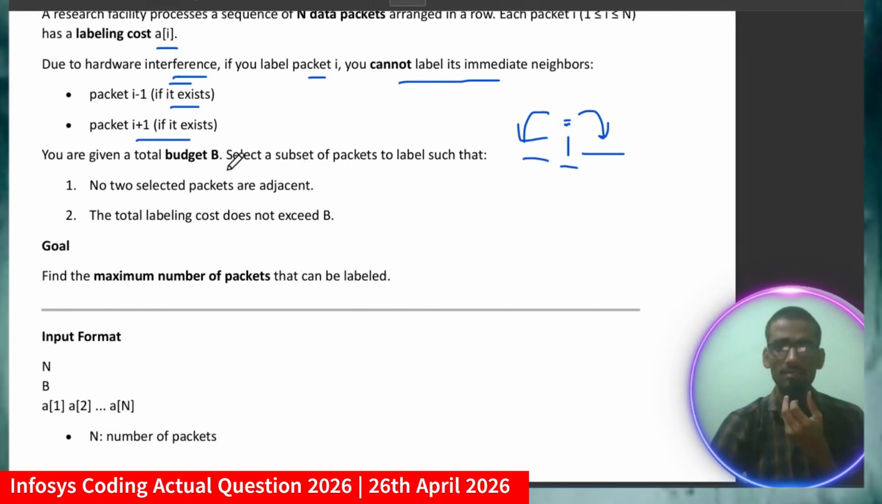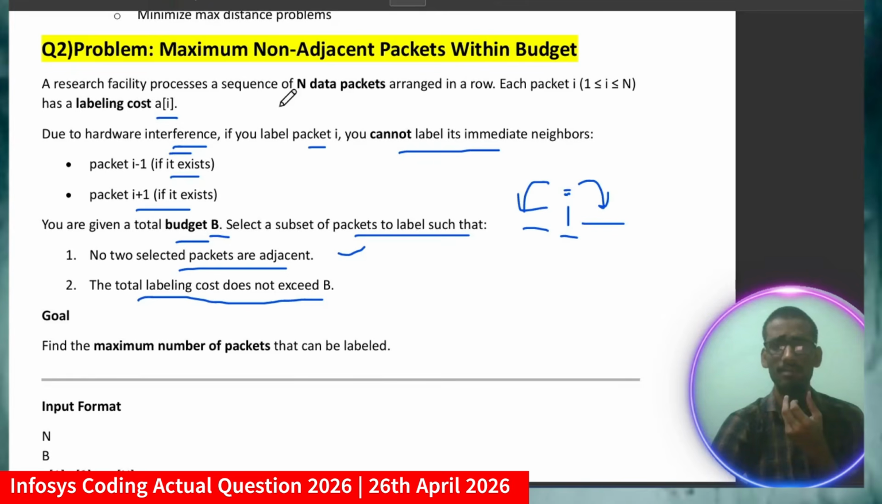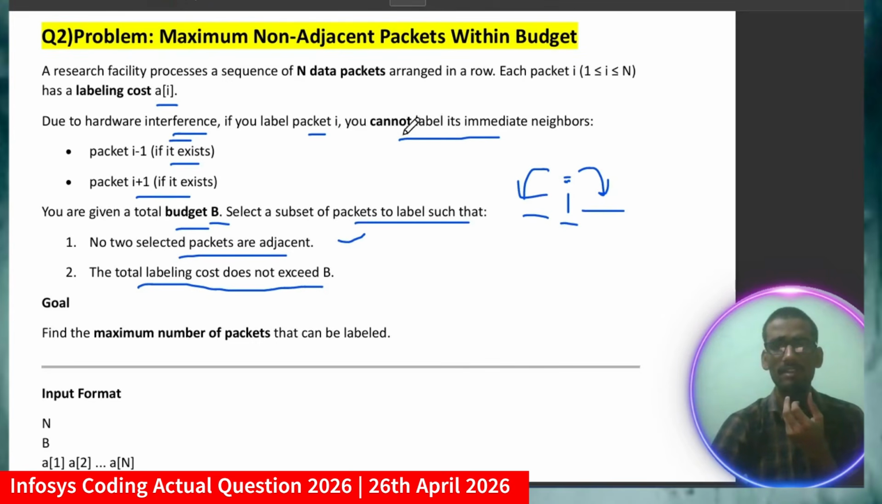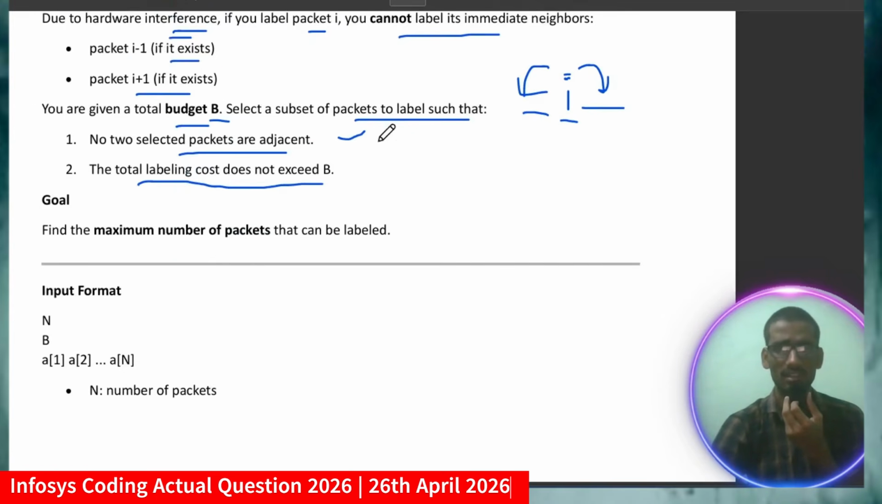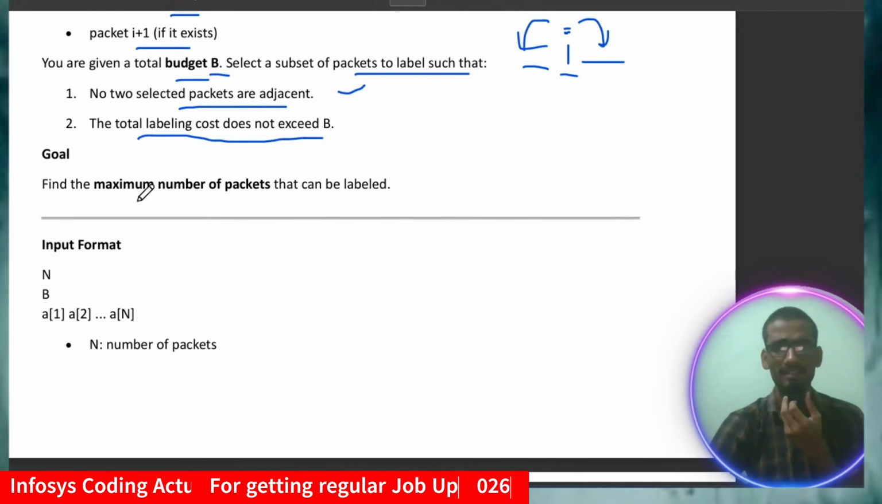Now you are given a total budget B. Select a subset of packets to label such that no two selected packets are adjacent. The first condition is that no two selected packets are adjacent, and the total labeling cost does not exceed B. So you have to label those packets with some particular cost, but the condition is that you must not exceed your budget. That is the question. Again, let me discuss a little bit in Hindi. Simply, you are given a facility process with n data packets arranged in a row, and each packet has a particular labeling cost. The condition is if you label packet i, you cannot label its immediate neighbor. So that was the question. Now the goal is to find the maximum number of packets that can be labeled.